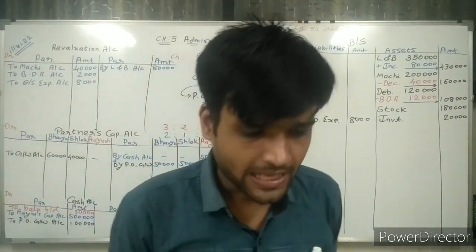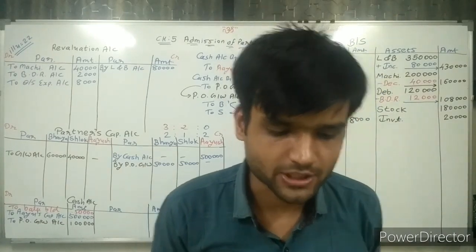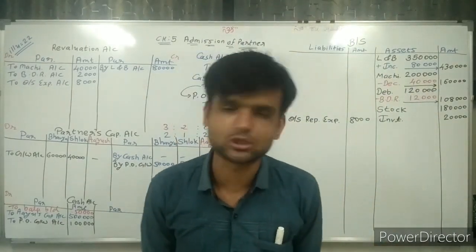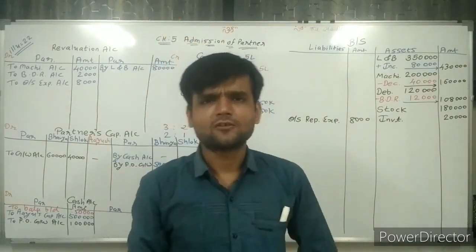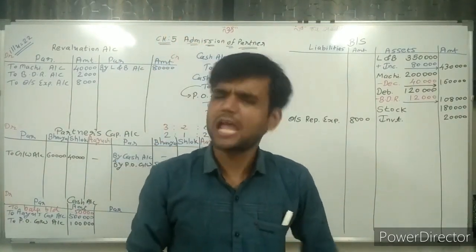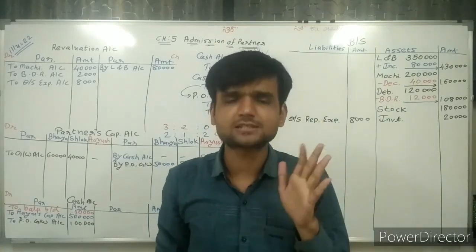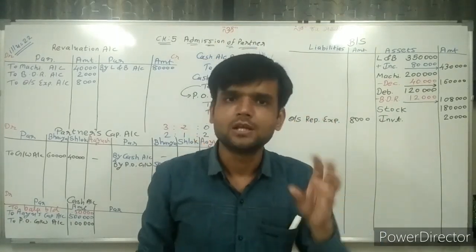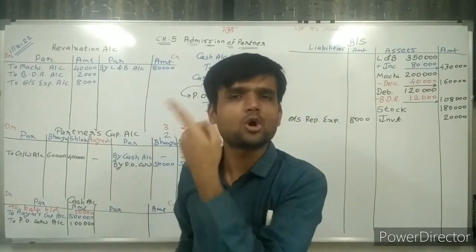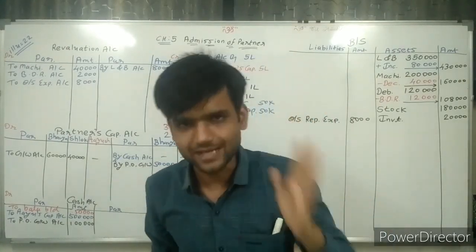Next, sir. Advertisement campaign expenditure. Now I want to explain something. Any fictitious assets given, such as advertisement, suspense, P&L debit balance, whatever assets are given, are distributed among the partners.